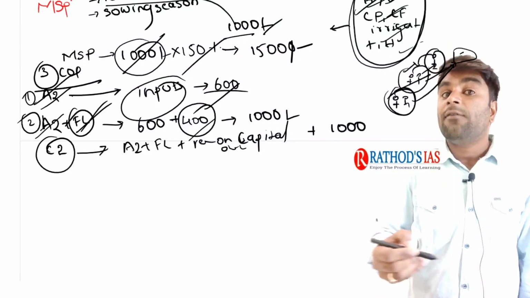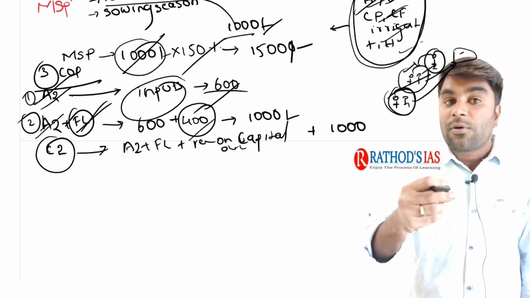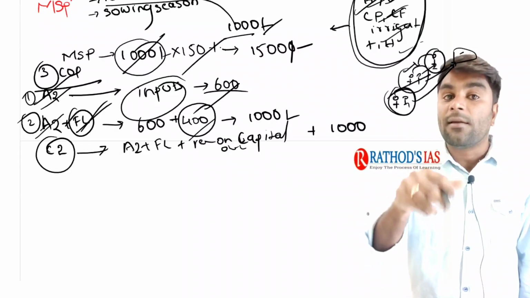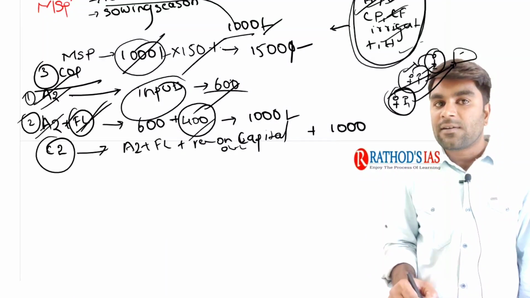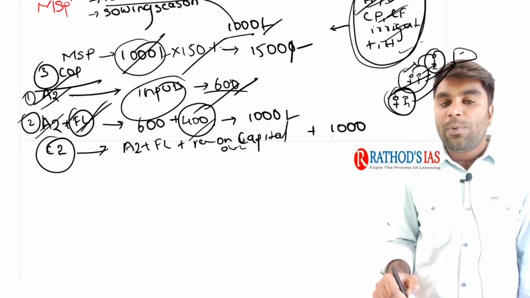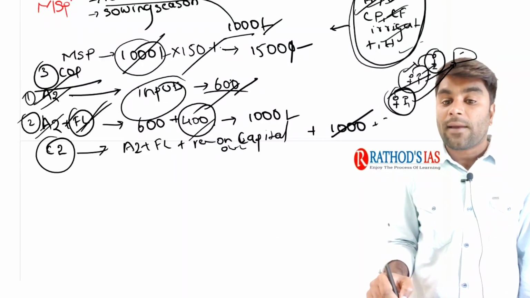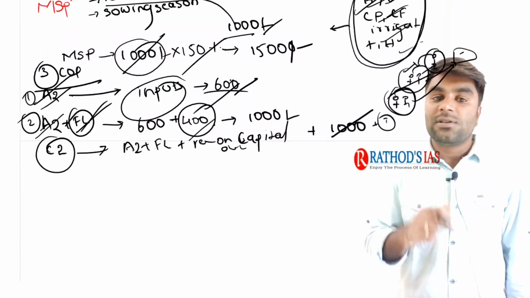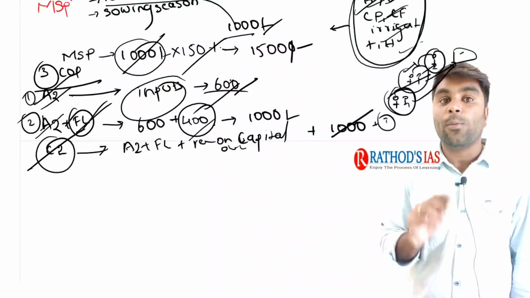Many of the farmers might have their own land, but while deciding the cost of production, the rent amount on that particular land is also calculated. Then only we will have the actual cost of production. Say for example, this farmer spent 600 rupees on purchasing inputs. He spends 400 rupees on bringing in the labor. He needs to pay 1000 rupees for the rent of that land and for the tractors and the rest of the harvesters used. This shows the clear picture of cost of production. So in such a way, the cost of production has three components: A2, A2 plus FL and C2. I hope it is very clear.